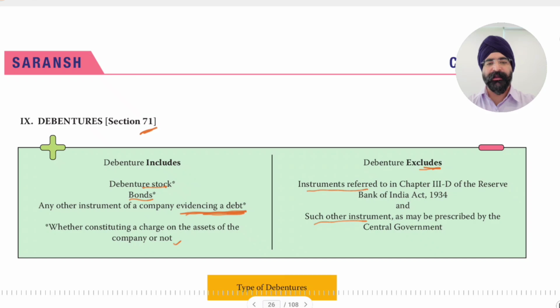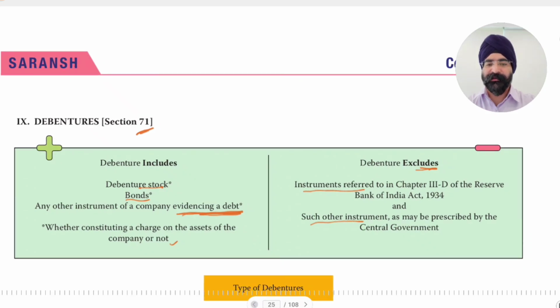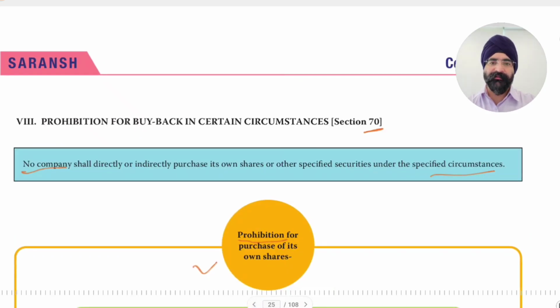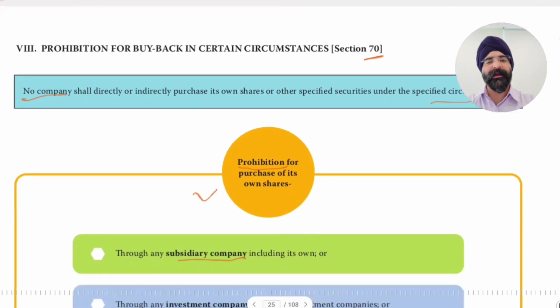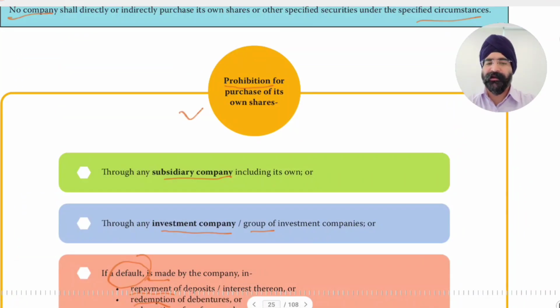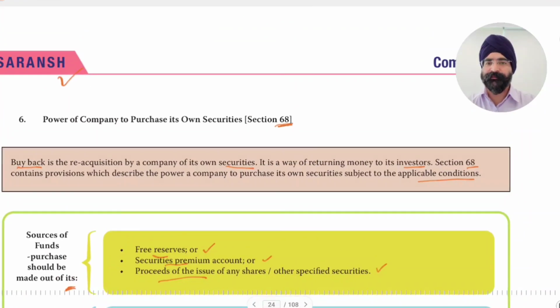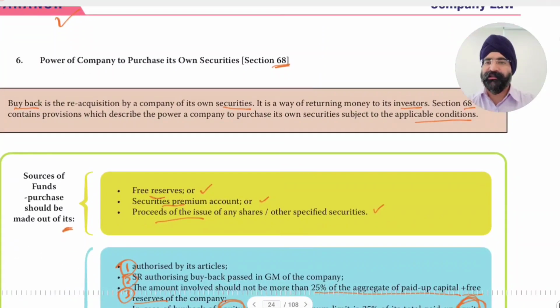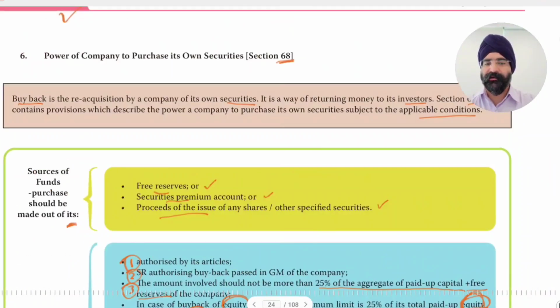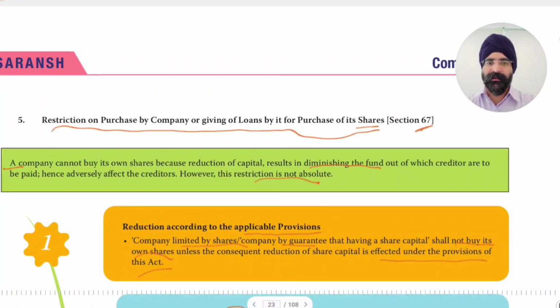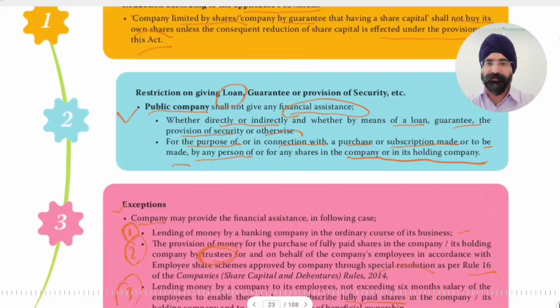So far in this video we have covered debentures, issue of debentures. We have covered prohibition of buyback in certain cases, buyback related provisions, and power to purchase its own shares. So these are all what we have covered in this specific video.